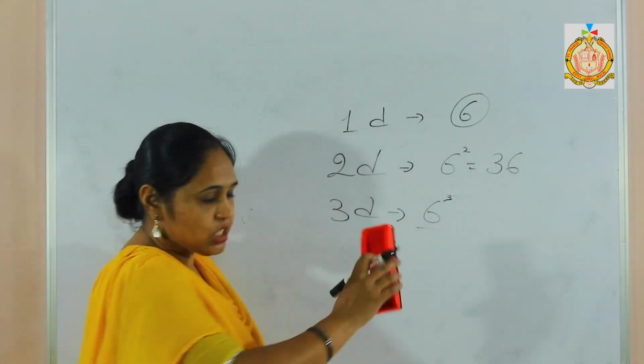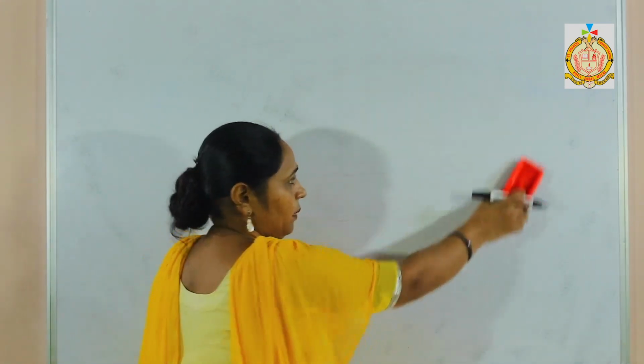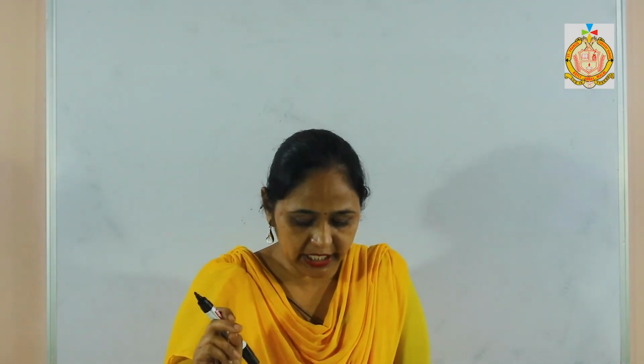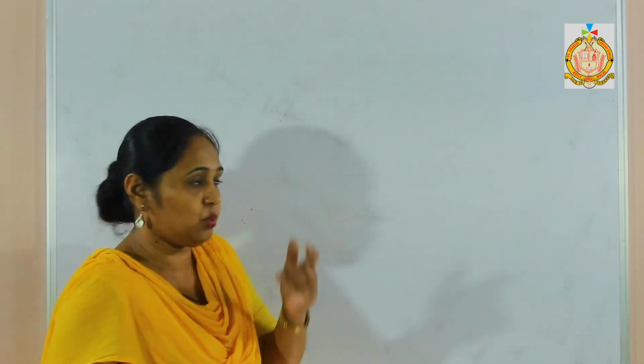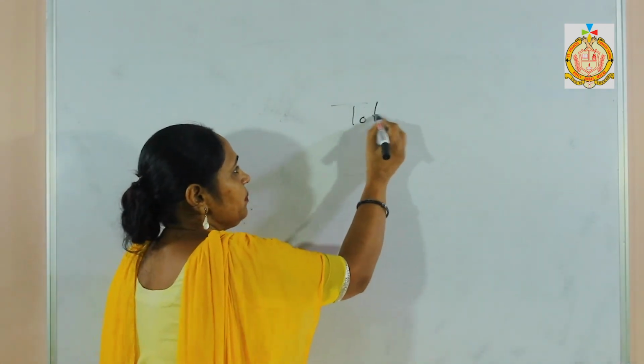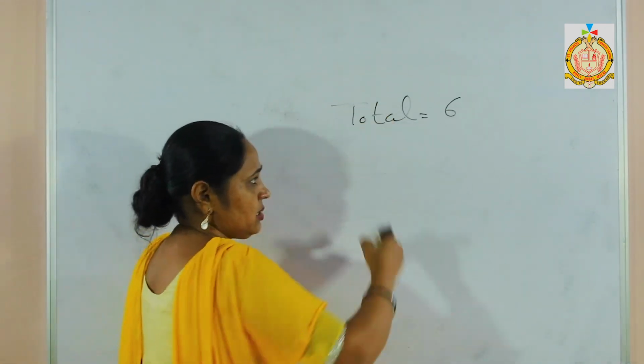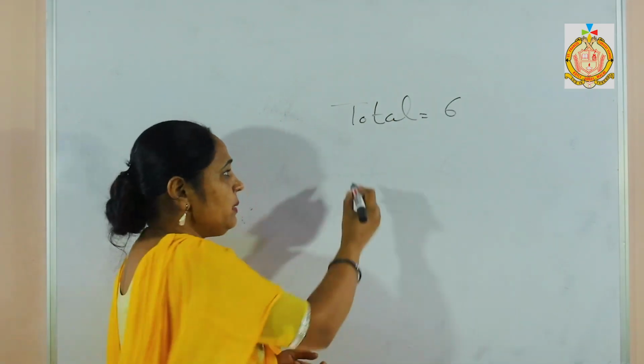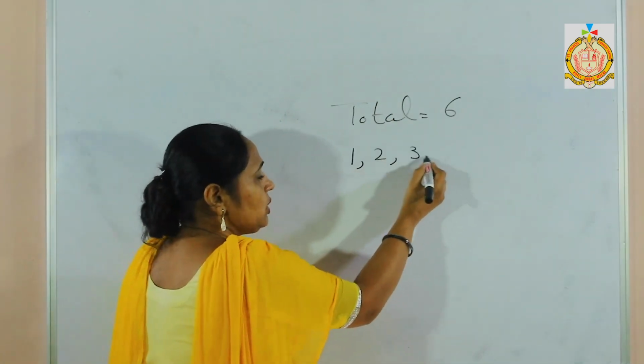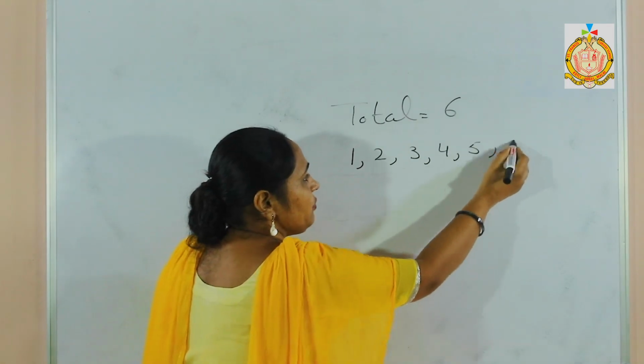In exercise 25A, sum number 3. In a single throw, that means I have only 1 die, find the probability of getting a number greater than 4. First I will see the total outcomes. The total will be 6. Now which can be possible? 1, 2, 3, 4, 5, 6.